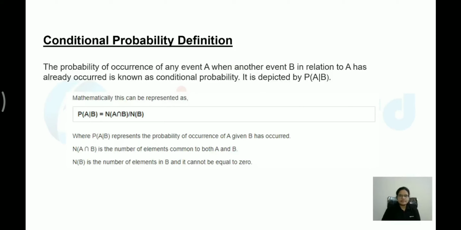Now let me discuss the last concept over here. That is nothing but the conditional probability concept. So first understand what is the meaning of conditional probability. So first let me read the definition. The probability of occurrence of any event A when another event B in relation to A has already occurred, that is known as conditional probability. Okay, so there are two events. I would say when B has happened, what is the probability of happening of A over here? So B has already happened. Okay, so that is how it is checked over here.